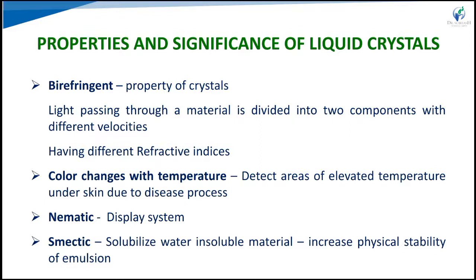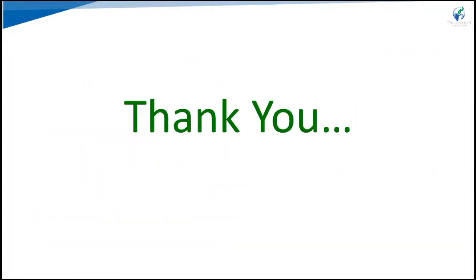Birefringence: light passing through the material is divided into two components with different velocities, having different refractive indexes. Color changes with temperature, so areas of elevated temperature under the skin due to a disease process can be detected. Nematic is used in display systems. Liquid crystals solubilize water-insoluble material, increasing the physical stability of the emulsion.